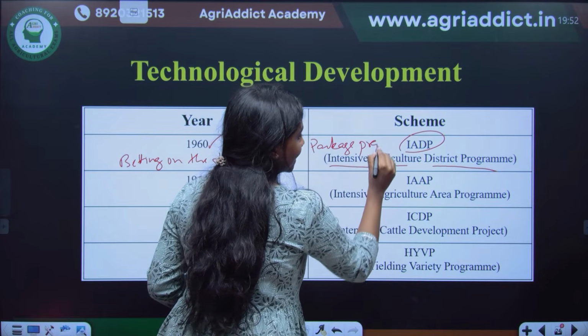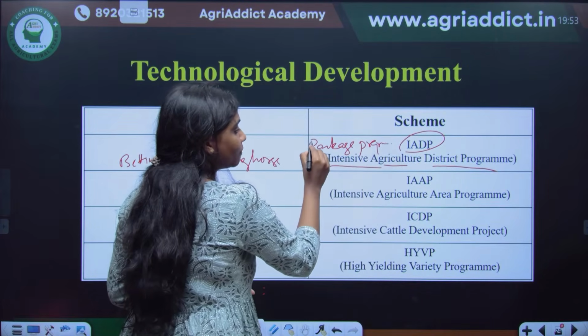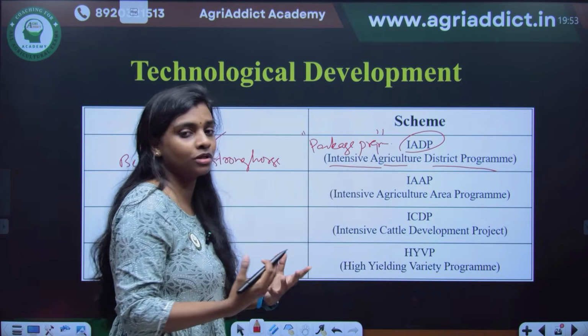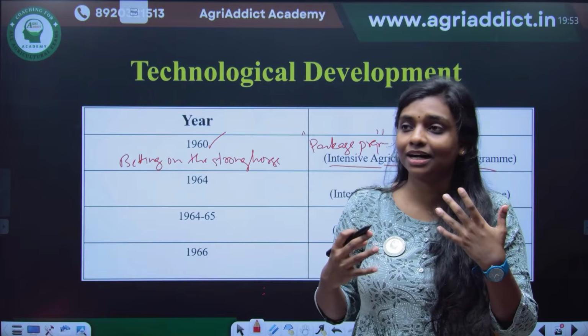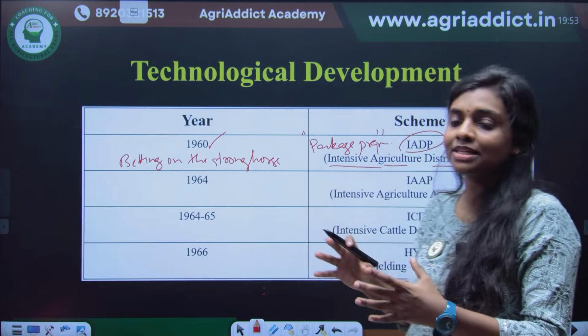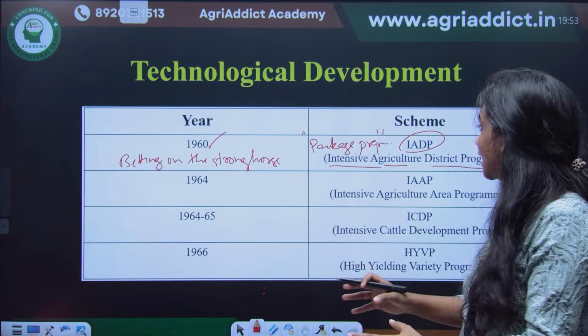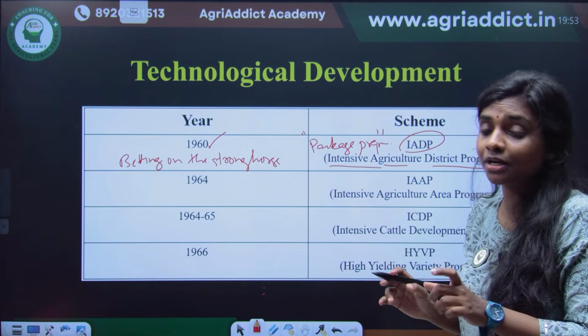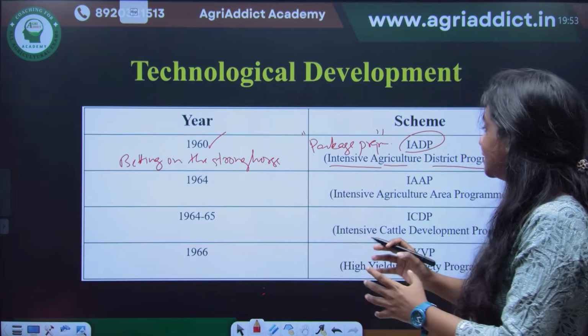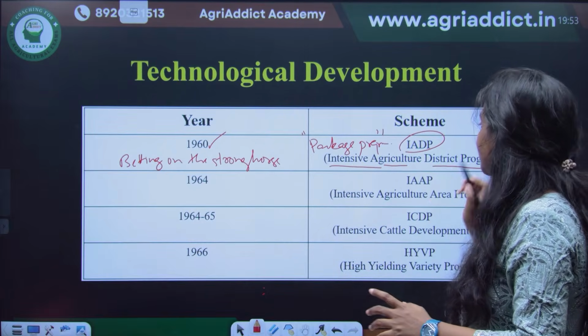Package program means a package of practices, a whole package, where you are giving inputs, training, and supervision, everything in that particular area. It is also known as the concentration principle; you are concentrating everything there. That is the IADP, or Intensive Agriculture District Program.